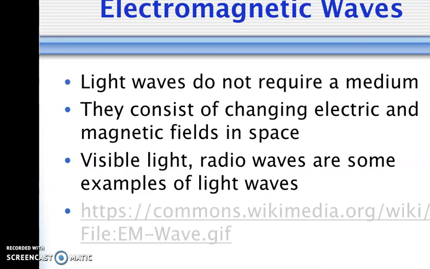Electromagnetic waves, on the other hand, do not require a medium. That's because they are alternating electric and magnetic fields. This allows them to travel through space. They consist of changing electric and magnetic fields in space. We have several types: visible light, which only actually makes up a small portion of the light waves, radio waves, which we cannot detect with our eyes, and then also some other ones would be like X-rays and gamma rays.